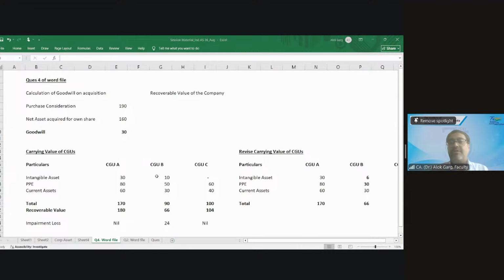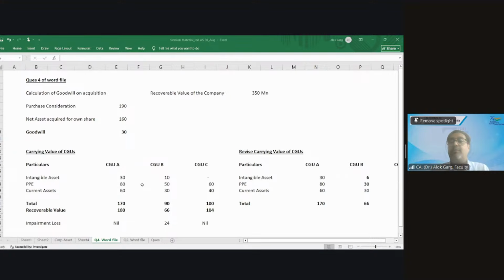The value is given as 350 million. And the ask of the question is computation of impairment of goodwill. Right? That was the ask of the question.